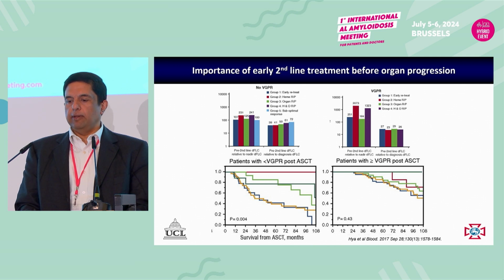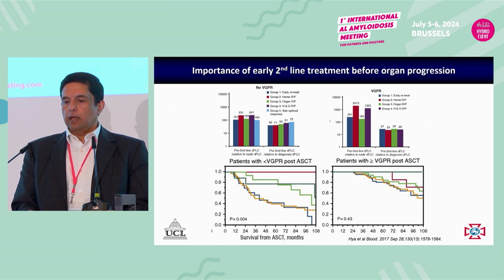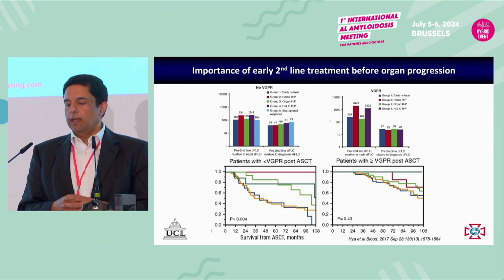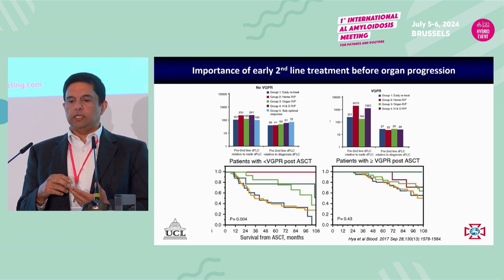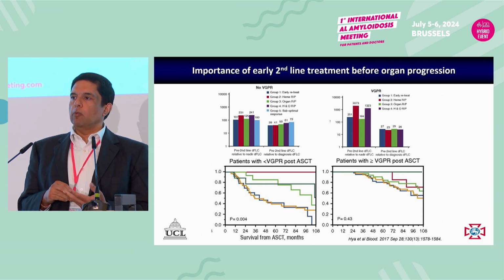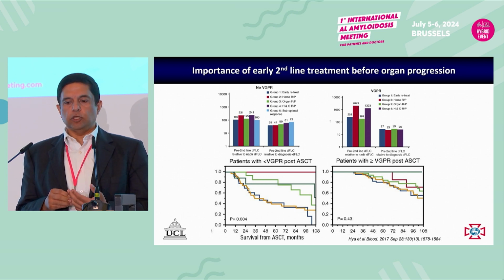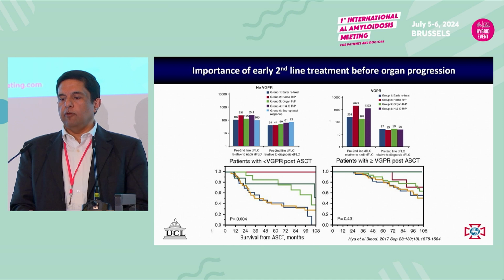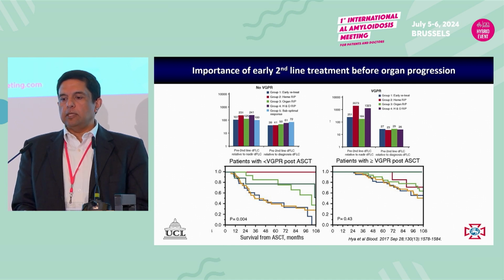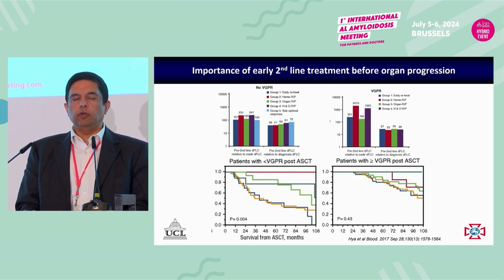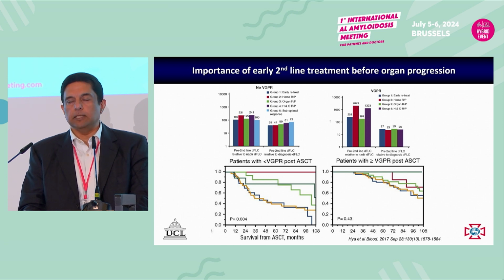One thing is very clear, and this is just one of the studies. This is from the Mayo Clinic, which has looked at patients who are relapsing. And within the relapsing patients, they are looking at patients who have a heme progression versus patients who have an organ progression versus patients who have both a heme and an organ progression. At any time, if you have evidence of organ progression, the outcomes are much worse. And at any time, if you've got heme progression with organ progression, the outcomes are even worse. Whereas patients who are retreated very early, before there is evidence of organ progression, the outcomes are better.